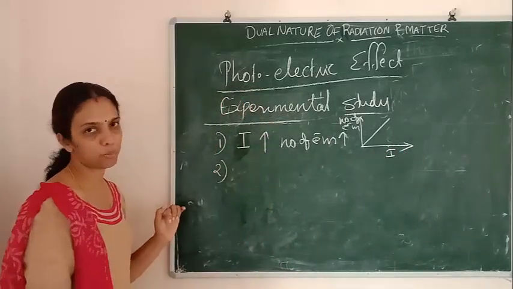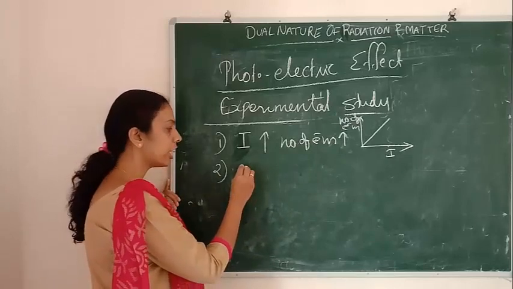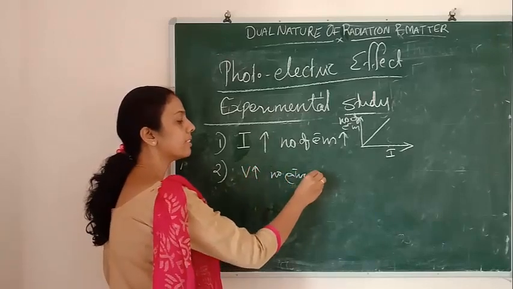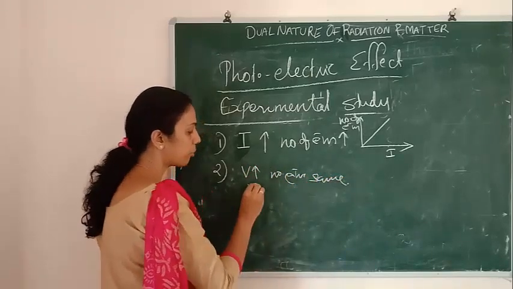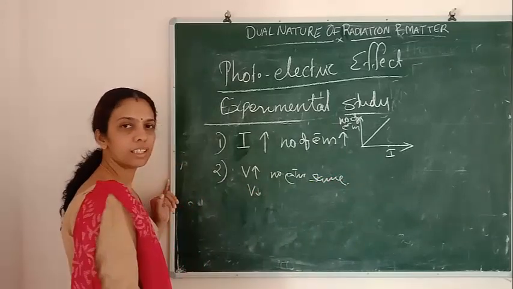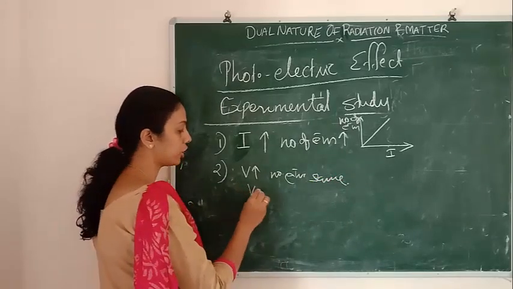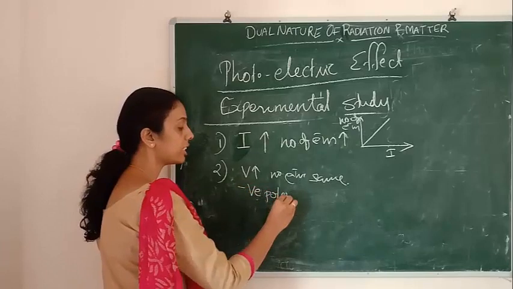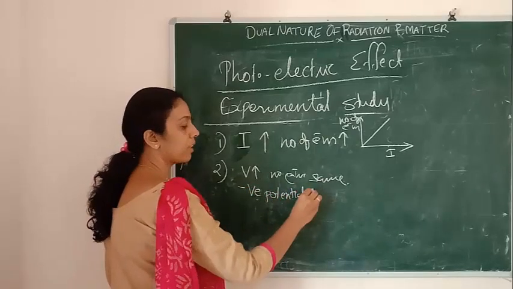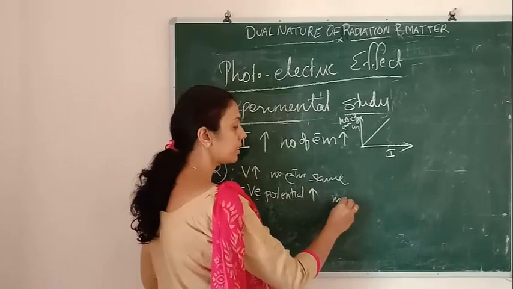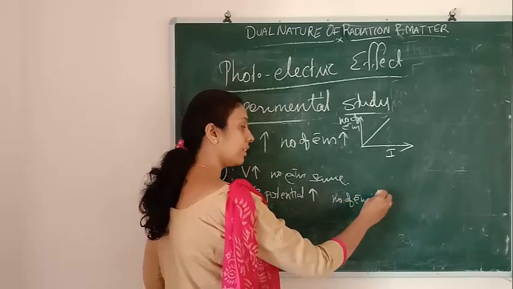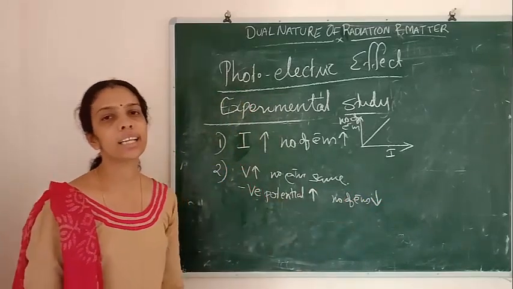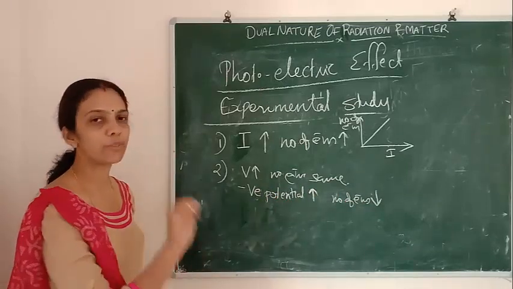Next is the effect of potential. If the potential increases, the number of electrons will remain the same. But if the negative potential is increasing, what will happen? The number of electrons decreases. If negative potential increases, the number of electrons decreases. At a particular potential, it will stop.